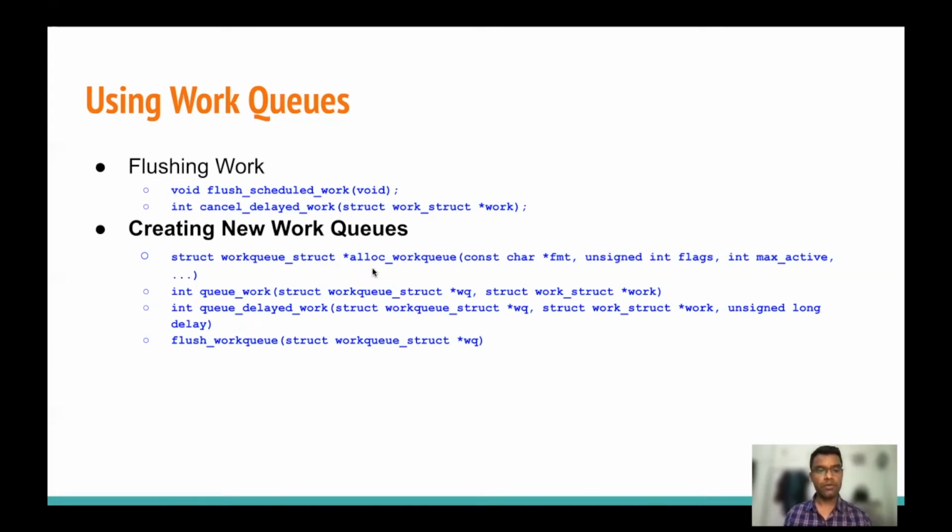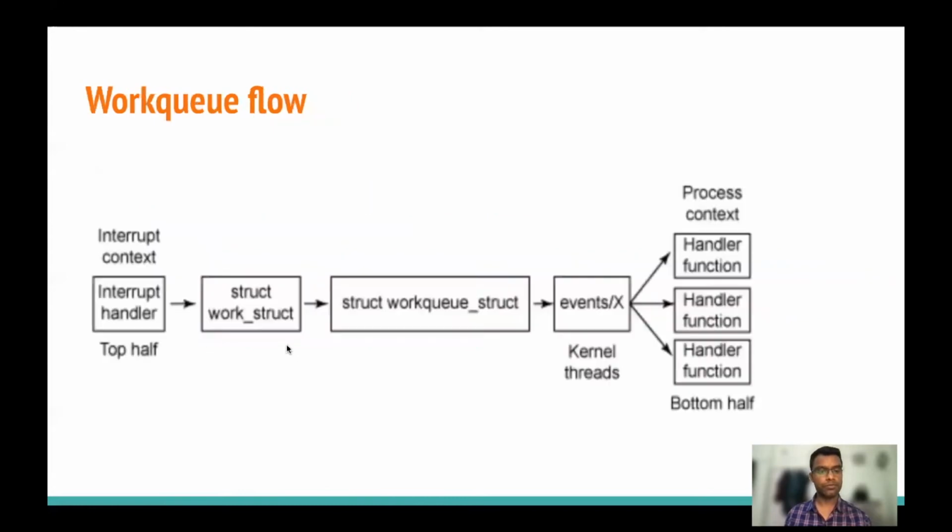When we have defined our work, then we have to queue the work so that it can be scheduled on a specific processor. If we want to queue the work after some delay, then we can use this function, and then we can flush our work. So this is the flow which we can see.